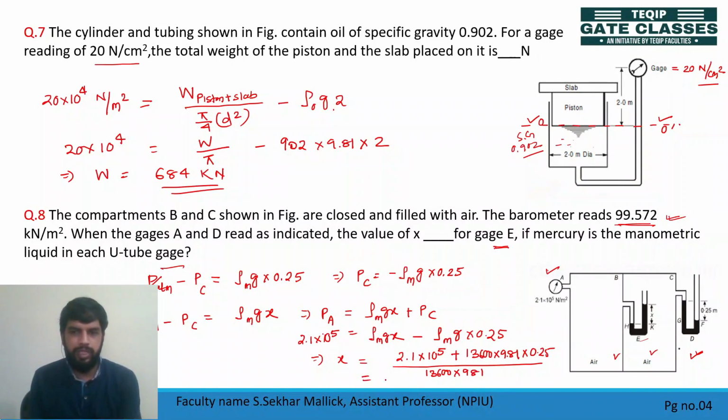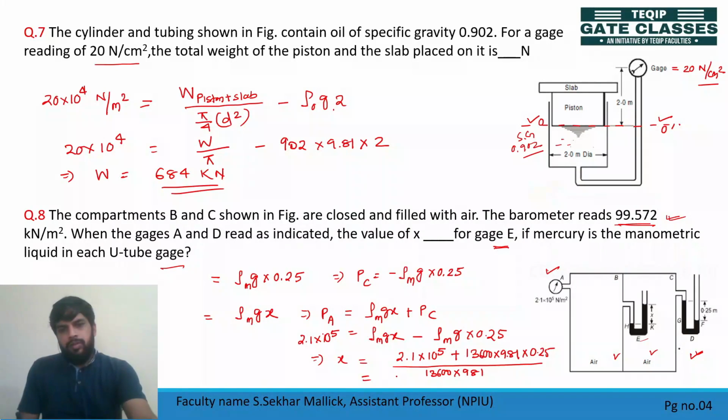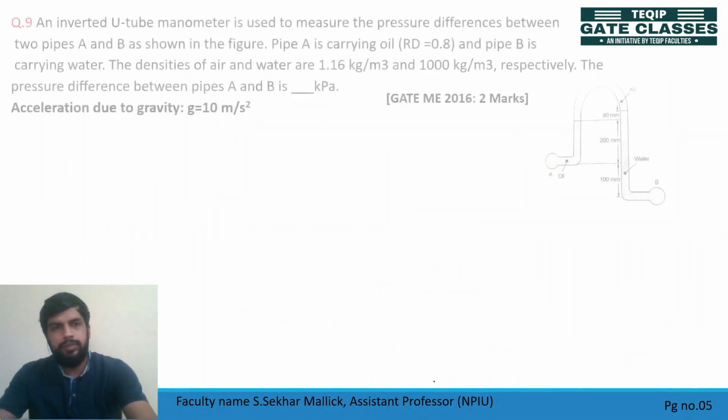Now tell me what is the x value. You'll get this value as 1.824 meter. So let's move to the next slide.